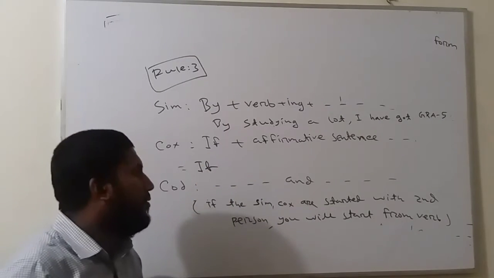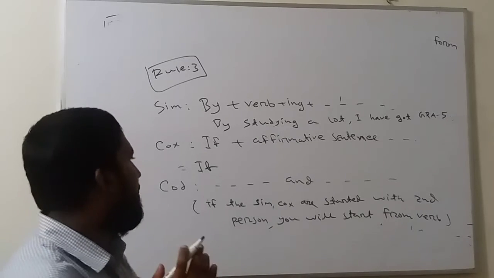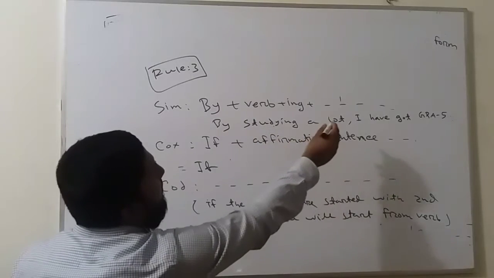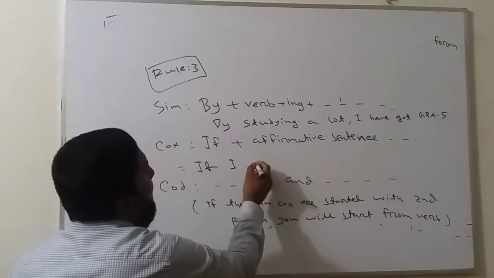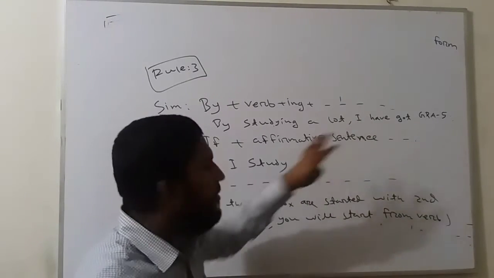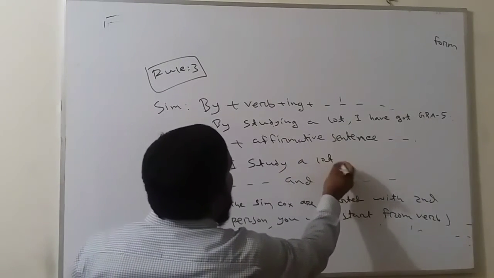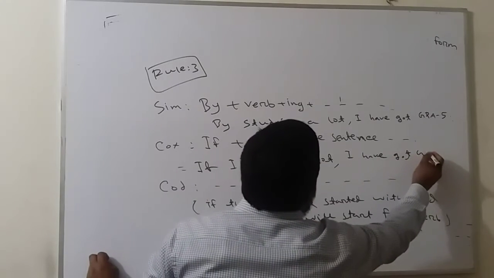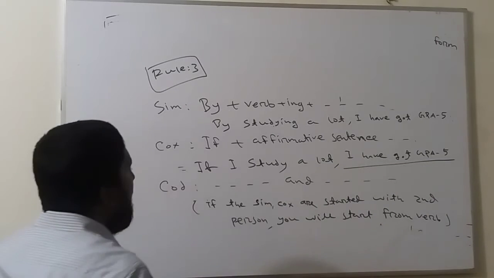In a sentence, what will you find? In a sentence there is a subject, a verb, an object. The subject is, in the affirmative sentence "by studying a lot, I". So if I studying, that means study. This is the present form, so it will also be present form. If I study a lot, I have got GPA 5. This clause will not be changed.